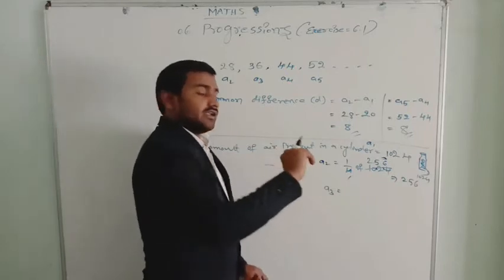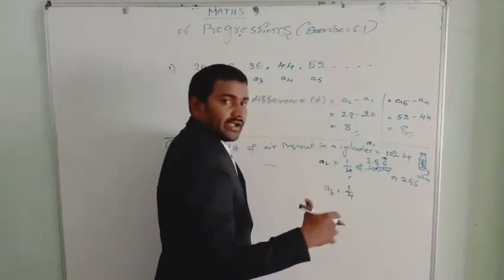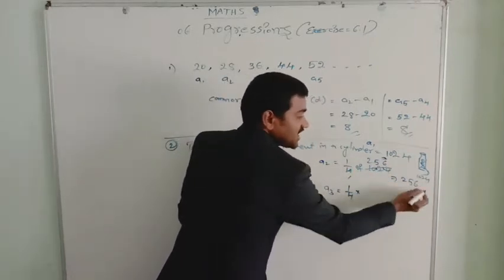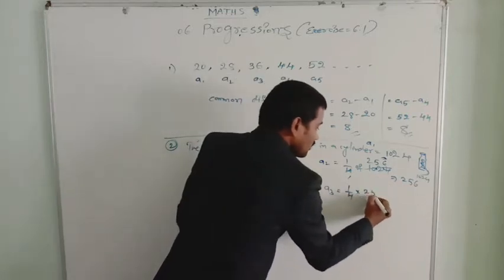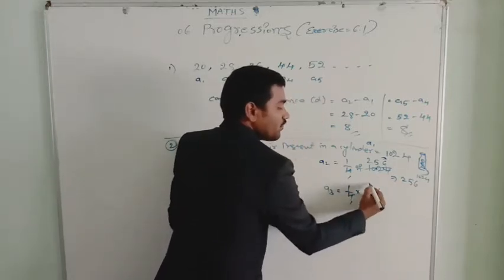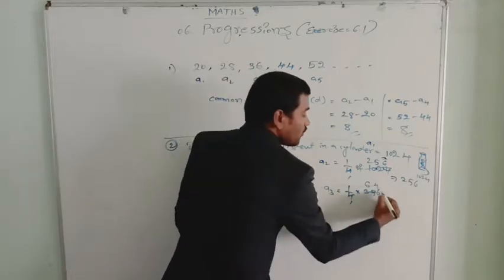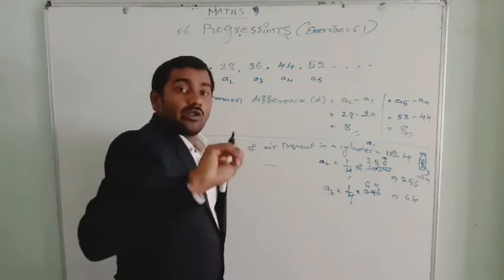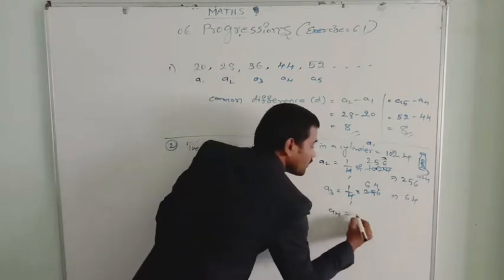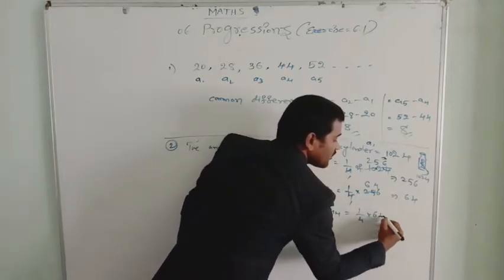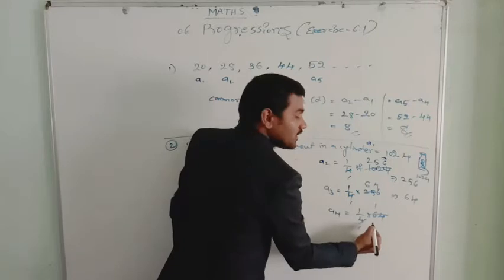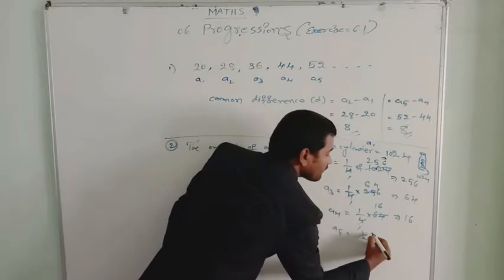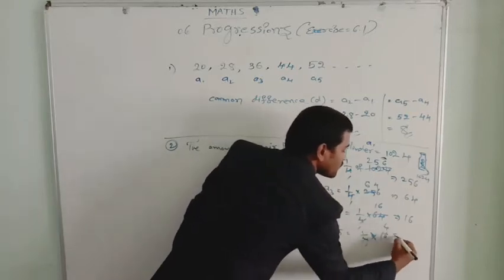When the vacuum is on again, we take 1/4 of this 256, the air presented right now. So 256: 4 ones are 4, 4 sixes are 24, 4 fours, that equals 64. This is the air presently in the cylinder. Again, let us remove with the vacuum. Then we get A4, which is 1/4 of 64, that is 16. Again A5, 1/4 of 16, that is 4.